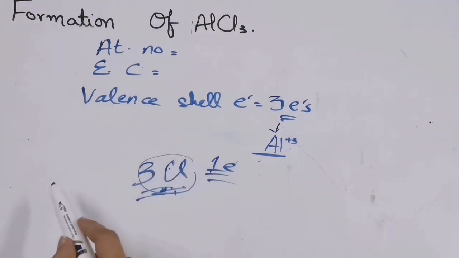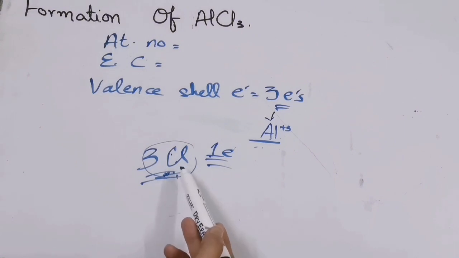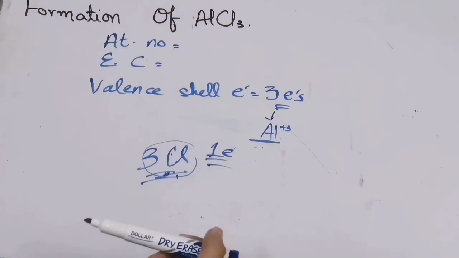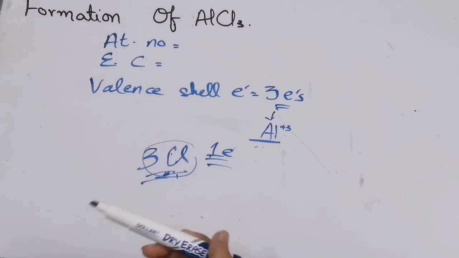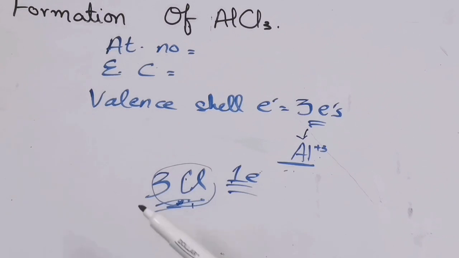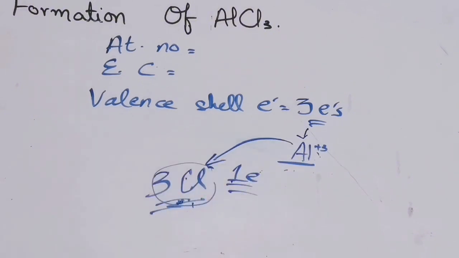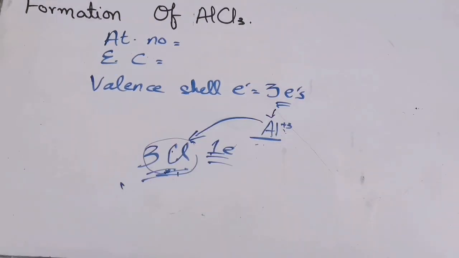In the same way as the previous example, where calcium was donating 1 electron to one chlorine and 1 electron to the other chlorine, the chlorine will convert into chloride ions, and as positive and negative charges attract each other, a force of attraction will be formed between them. As a result, a bond will be formed between them. So complete transfer of electrons will take place from aluminium to the chlorine to gain the noble gas electronic configuration. I hope you all understood this topic.